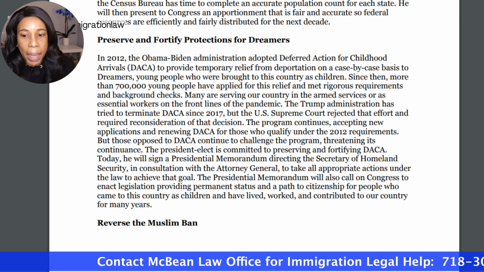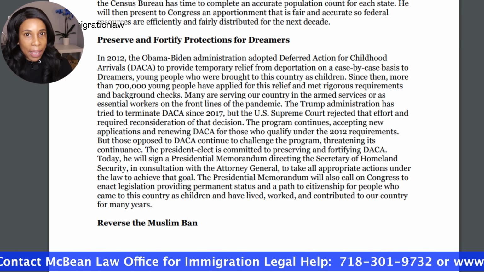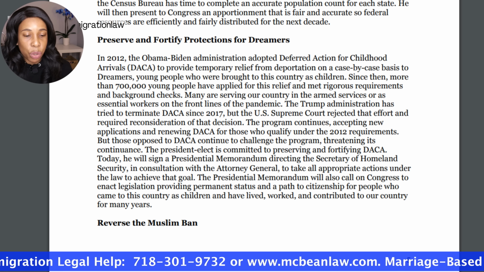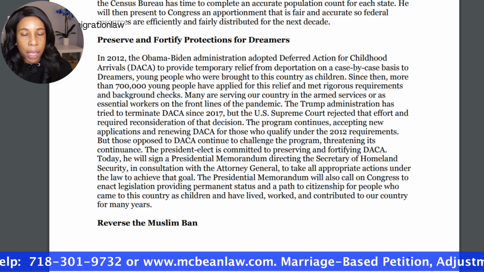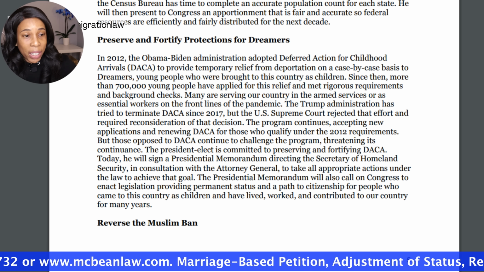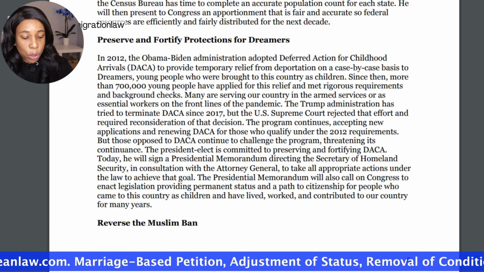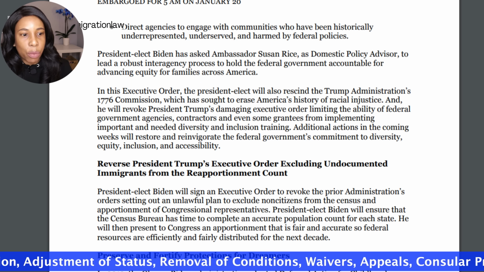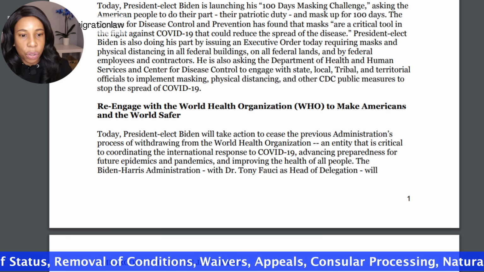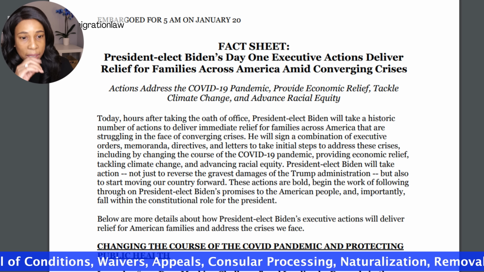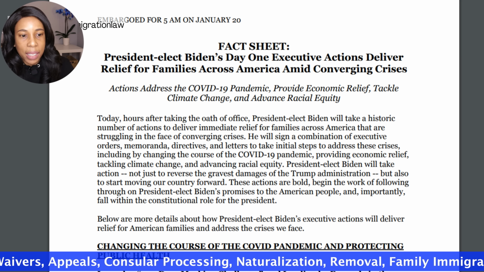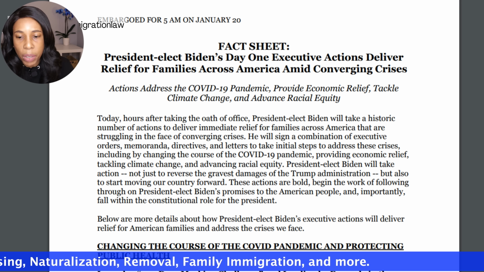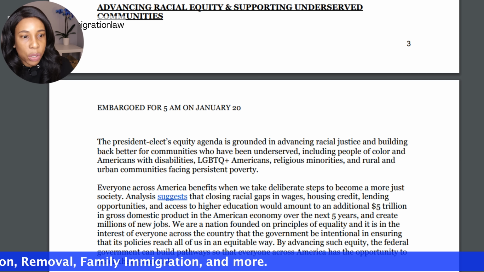Let's talk about the executive order, because in this, it talks about the travel ban. We're also going to talk about what they're planning on doing here inside the US with respect to detention and deportation. So let's dive right into it. The document on the screen is a fact sheet about President-elect Biden's Day 1 executive actions. And again, this fact sheet came directly from his team earlier this morning.